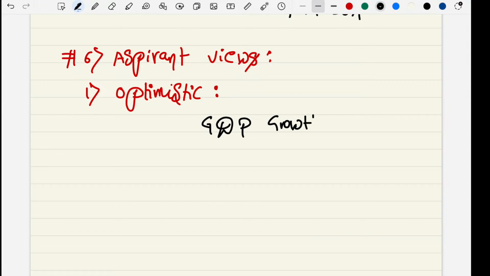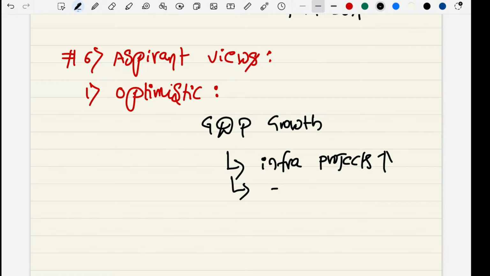To stimulate this GDP growth, it is possible if we improve the speed of infrastructure projects. And the second thing is tax reforms.